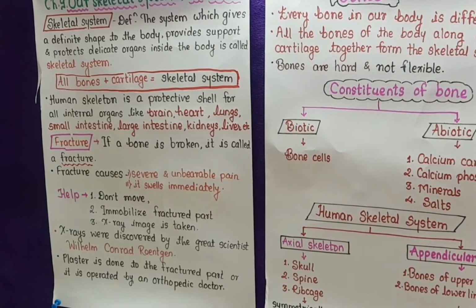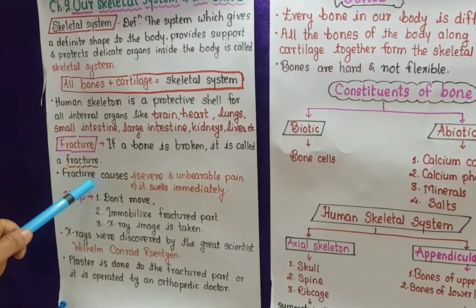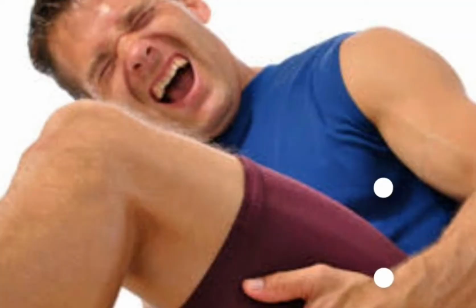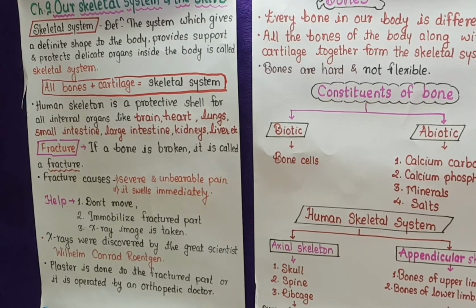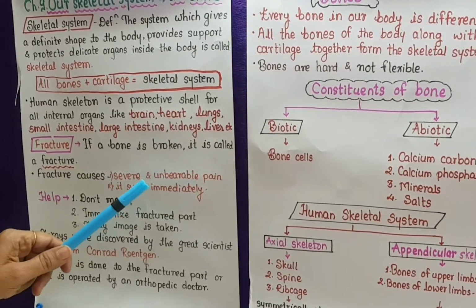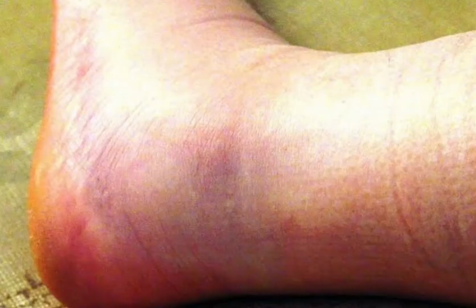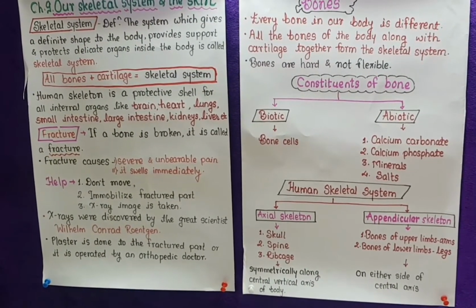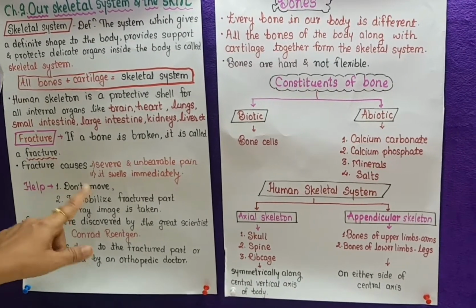What are the signs of a fracture? See, a fracture causes severe and unbearable pain. Whether it is a big fracture or a hairline fracture, it will lead to severe and unbearable pain. It swells immediately, at the same time. It causes inflammation or swelling on the fractured part.